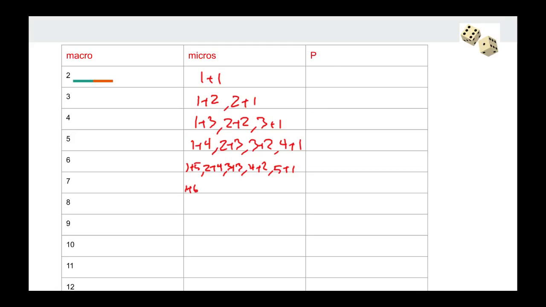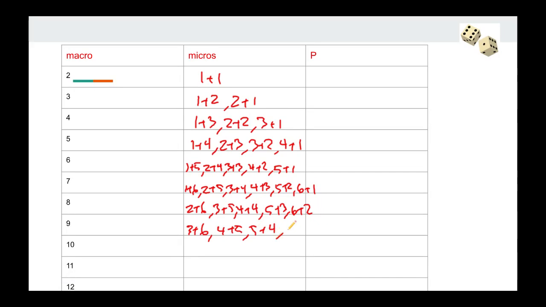For 7, 1 and 6, 2 and 5, 3 and 4, 4 and 3, 5 and 2, and 6 and 1 will yield the macrostate of 7. For 8, a 2 and 6 will do it, 3 and 5, 4 and 4, 5 and 3, or a 6 and 2. For 9, a 3 and a 6, a 4 and a 5, a 5 and a 4, and a 6 and a 3 will give you 9.